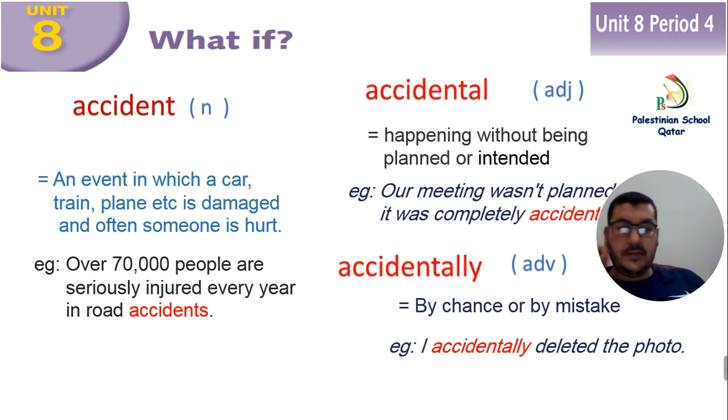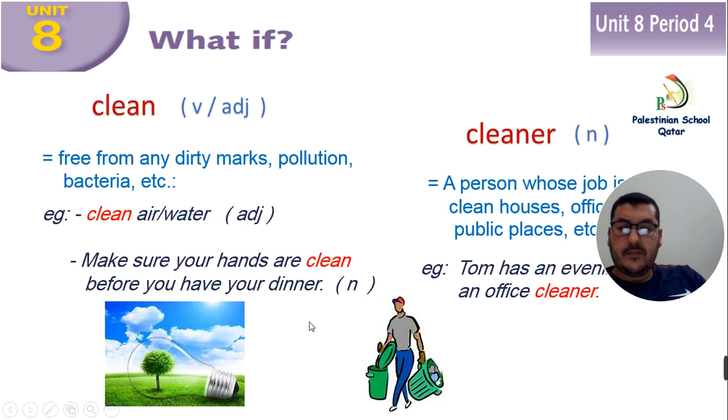Now everybody, after accident we have the word clean. Clean is a verb and an adjective as well: free from any dirty marks, pollution, bacteria, etc. Example, clean air or clean water.